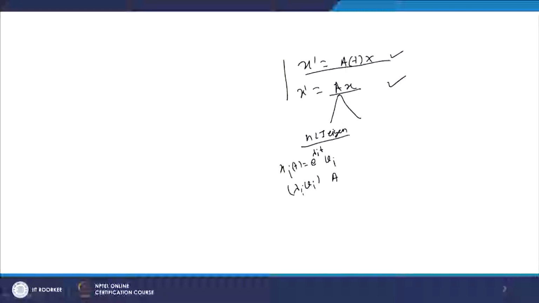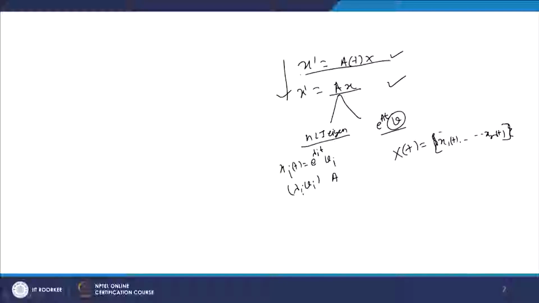And when we are not able to find n linearly independent eigenvectors, then we have seen the process of finding the solution of the form e^(At) v, and based on the type of v, we have found the solution using this concept. And we have seen how to calculate the fundamental matrix solution X(t), where X(t) is nothing but x_1(t) to x_n(t), where each x_i is a solution of x' = Ax.